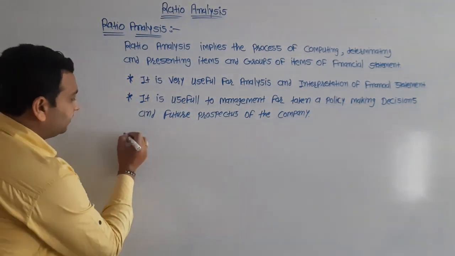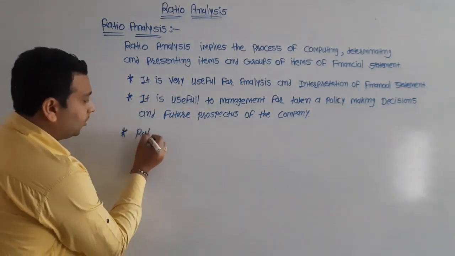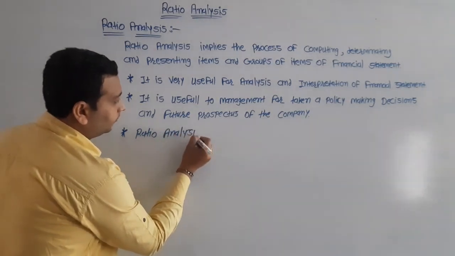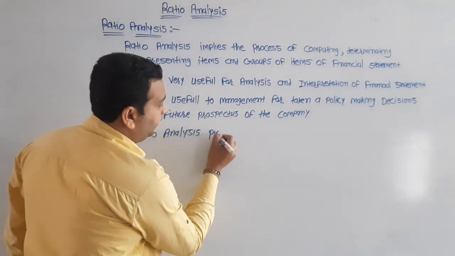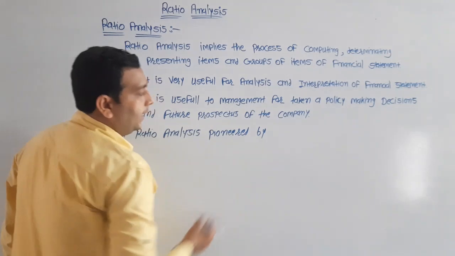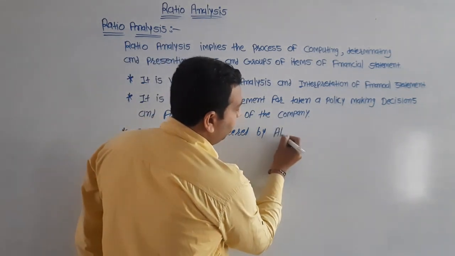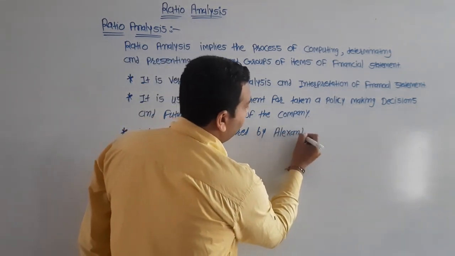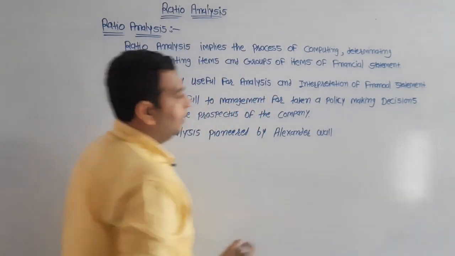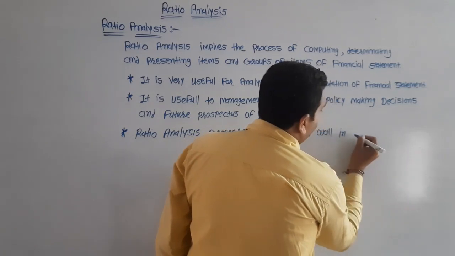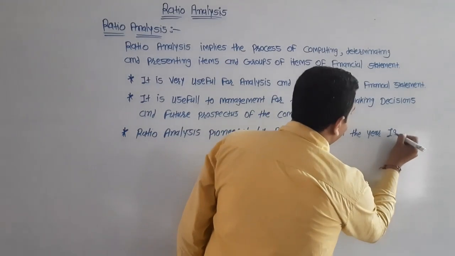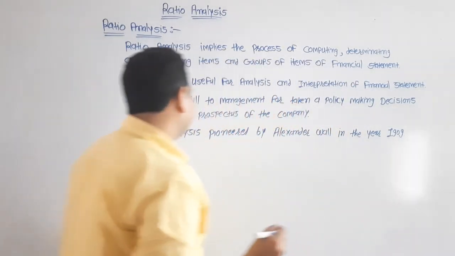Ratio analysis was pioneered by Alexander Wall in the year 1909.